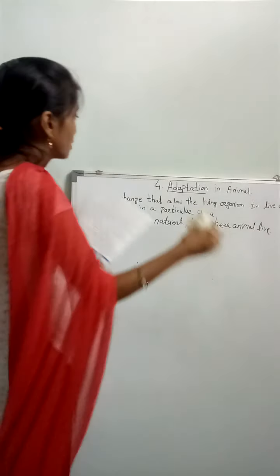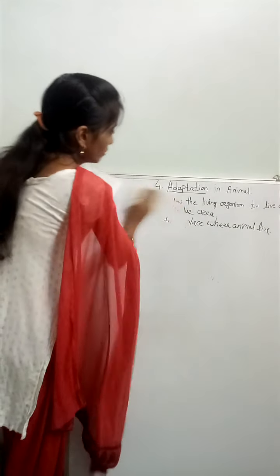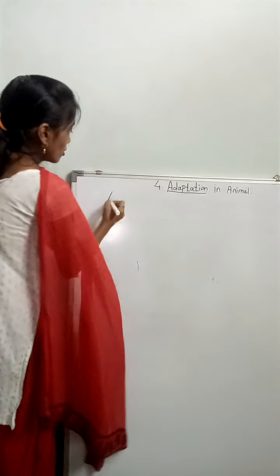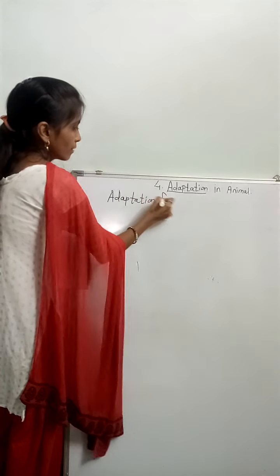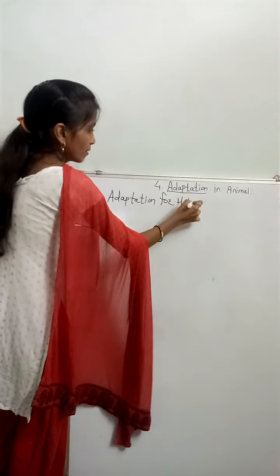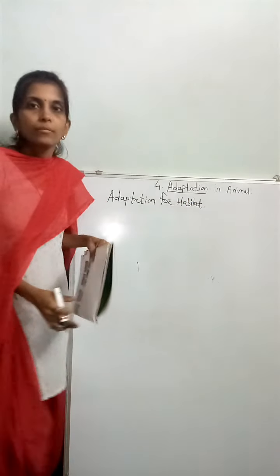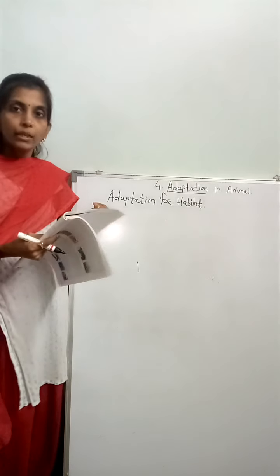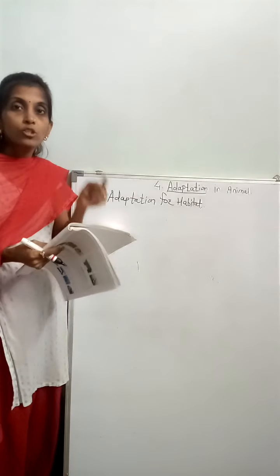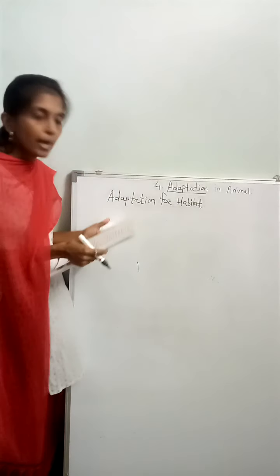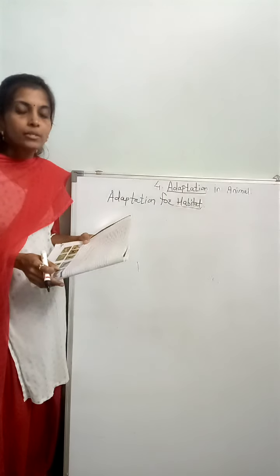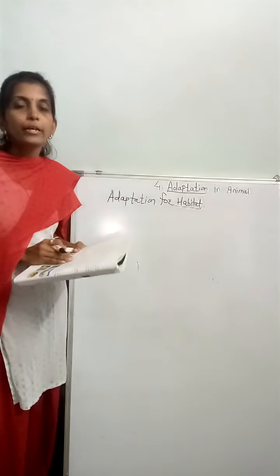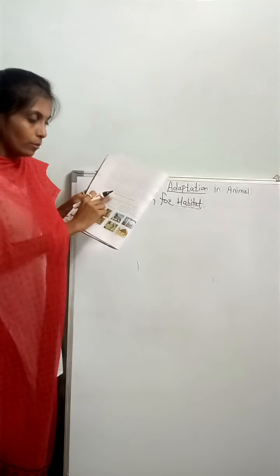Adaptation for habitat. Habitat, हमने पहले उसकी definition देखी. What is the meaning of habitat? The natural place where they live is called habitat. So according to habitat, how animals adapt? On the basis of their habitat there are five types.